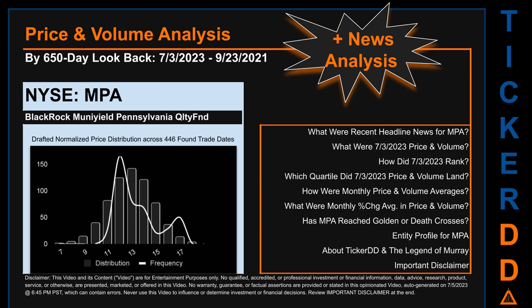The chart shown on this page is our initial attempt at studying the price for MPA after dynamically normalizing price distribution across those discovered trade dates. The bar chart is the generated distribution and the overlaid line graph, if it is generated, is the frequency of the prices on the x-axis. We will enhance this look-through as our AI model progresses in the next iteration.